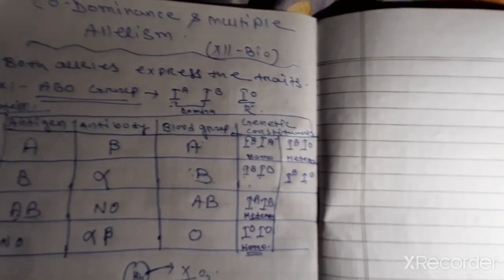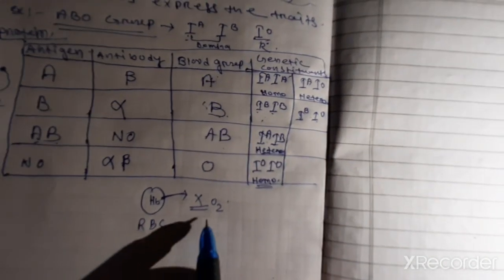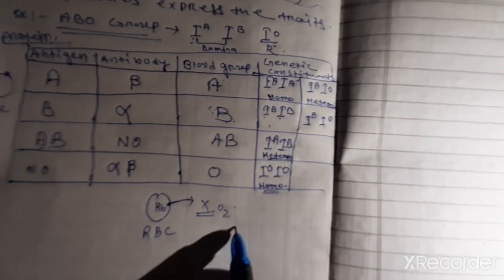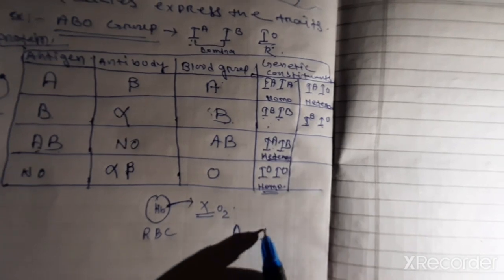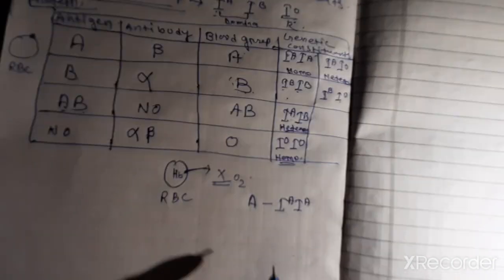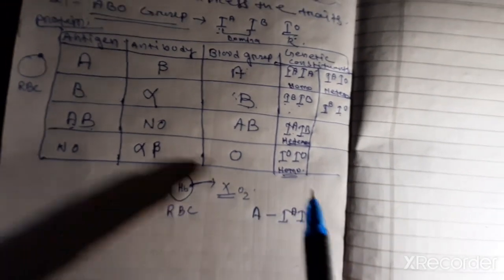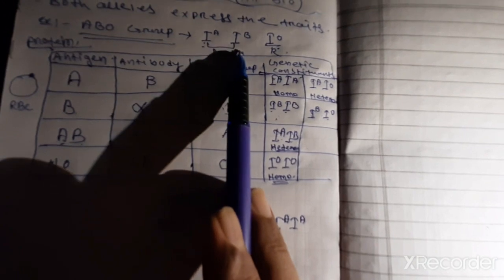IO is only recessive. So now you see, if I tell you a person is having the blood group A, then what will be the genetic constituent? That may be IA. So here you see, A is dominant because we have already seen that IA and IB both are dominant.